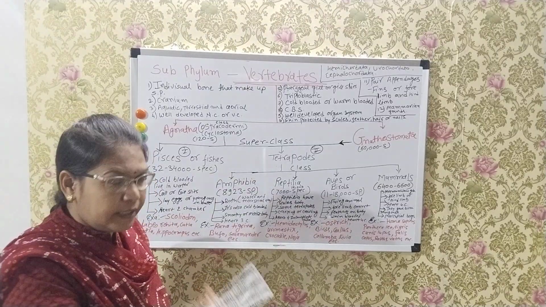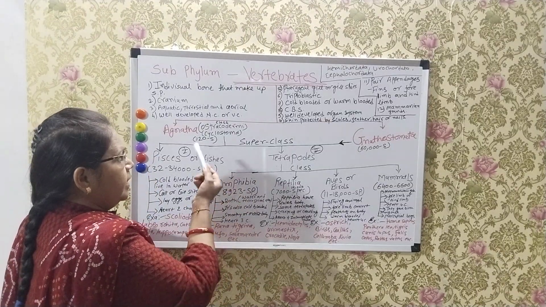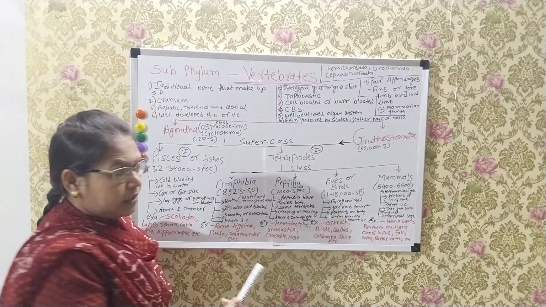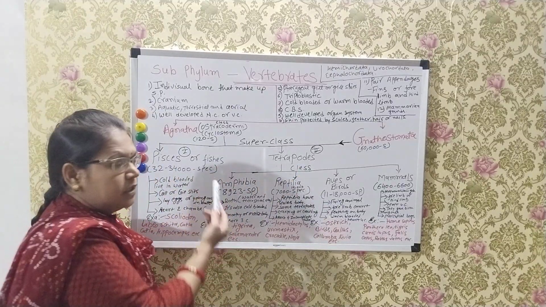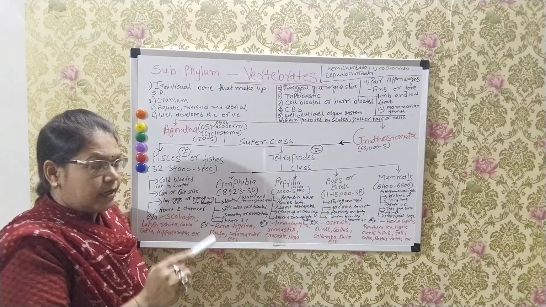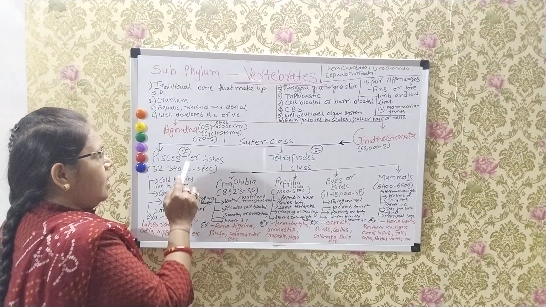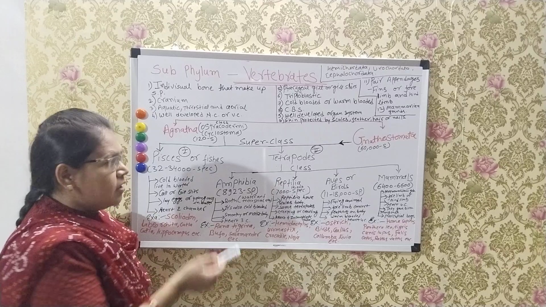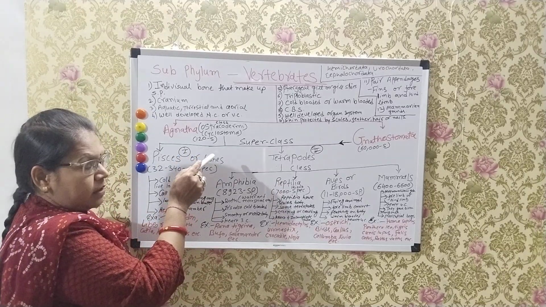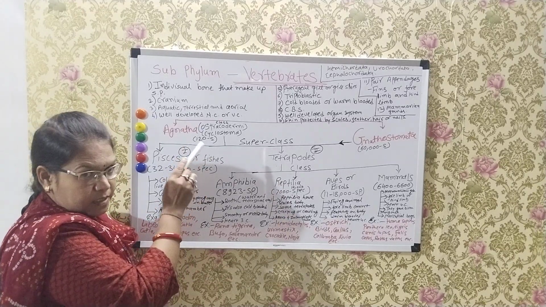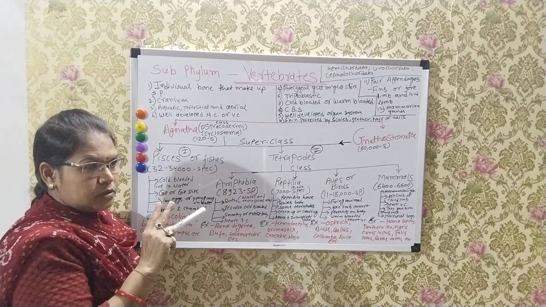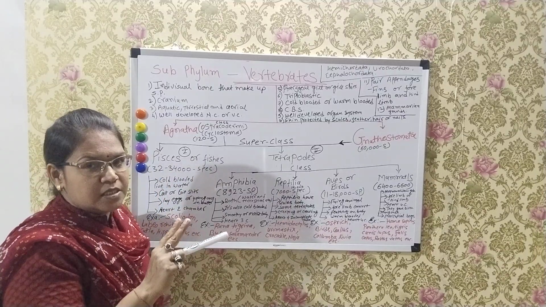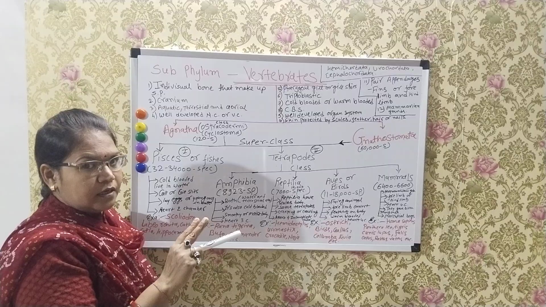Yesterday I explained the difference between Agnatha and Gnathostomata. Today we again see the difference between Agnatha and Gnathostomata. Characters of Agnatha: jawless animals, paired appendages are absent, and two circular tubules are present in the internal ears.